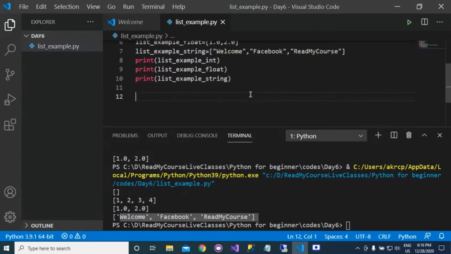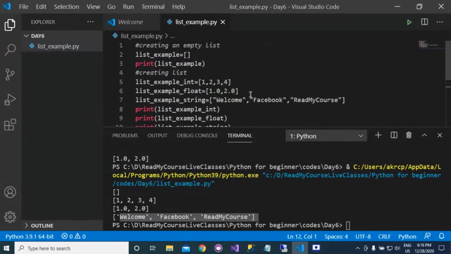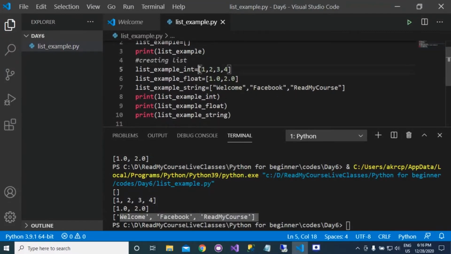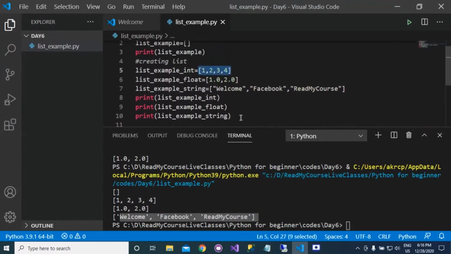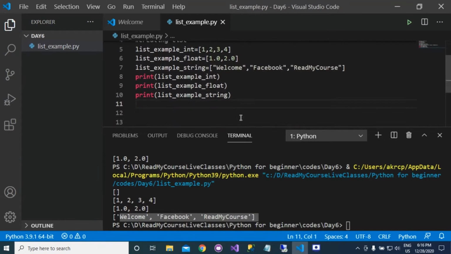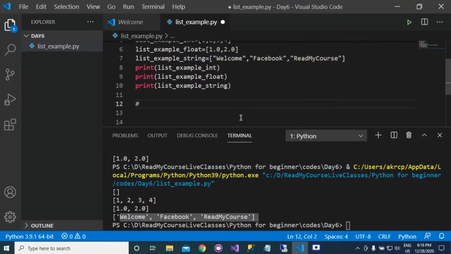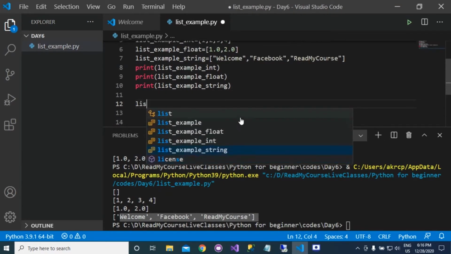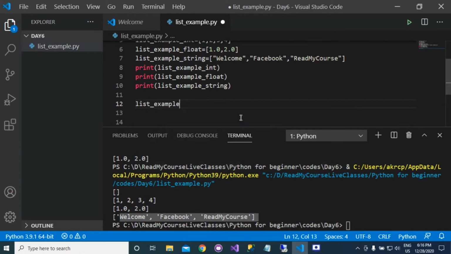It is not mandatory that you can pass only one type of data in a list. You can pass multiple types of data in the list. Suppose I am creating a list example multi-type data.